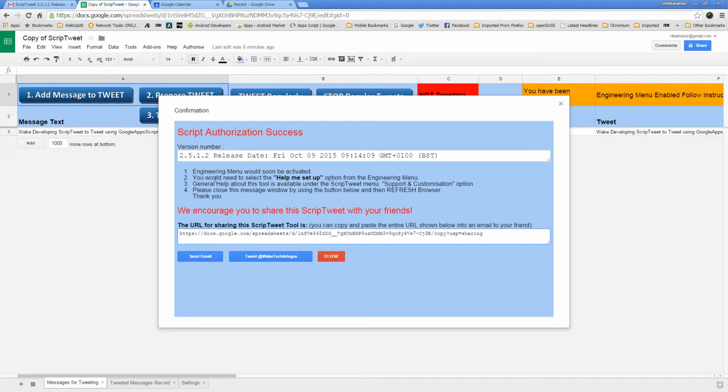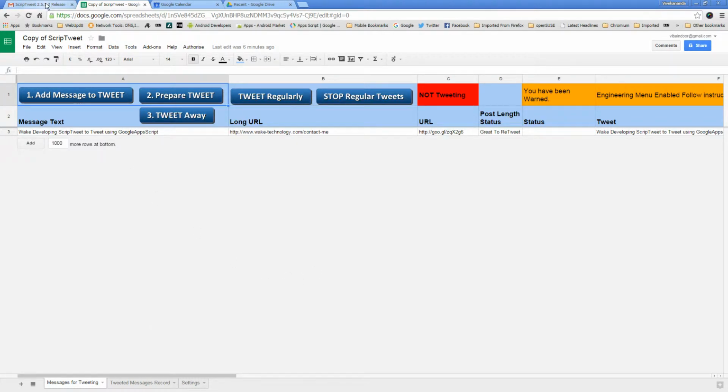So right now I'm going to close this message window and hit refresh for the browser, and then the engineering menu would appear. Okay, let's close this. Hit refresh.